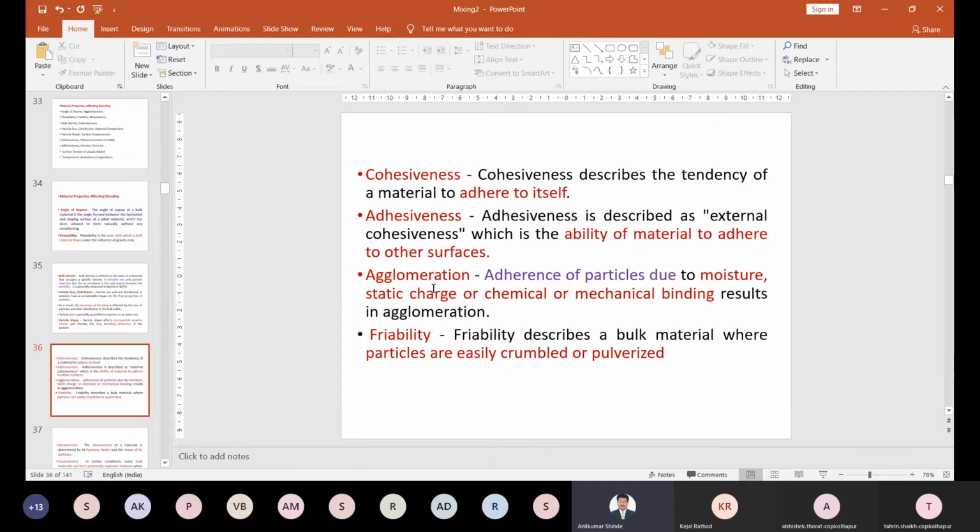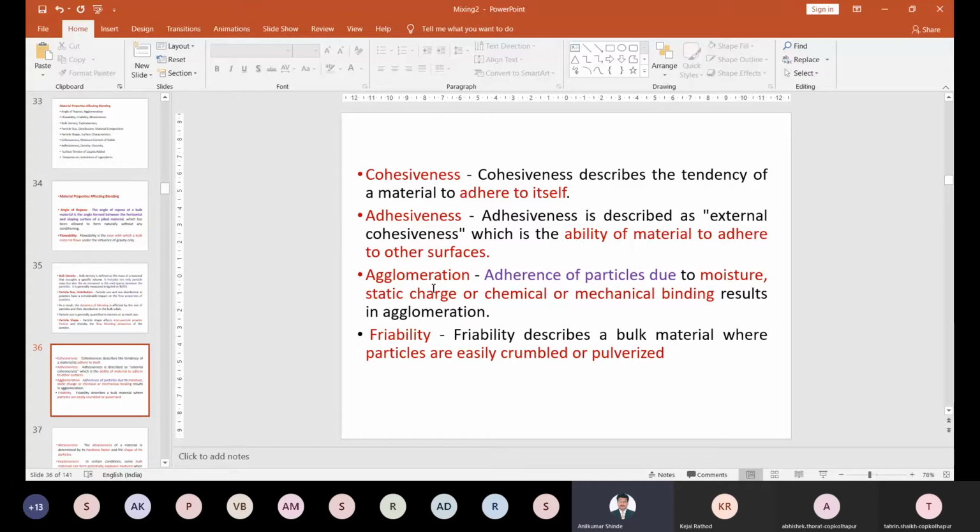Then friability. Friability is the same as that. In bulk material, the particles easily crumble or pulverize. If you transfer the particles from one container to another container, some force is exerted during this transfer.